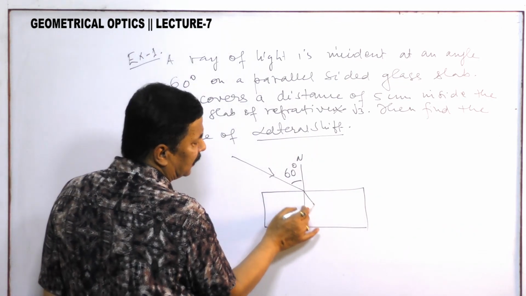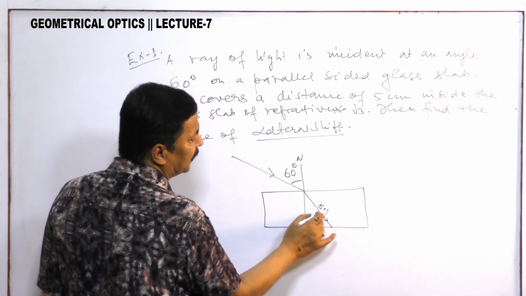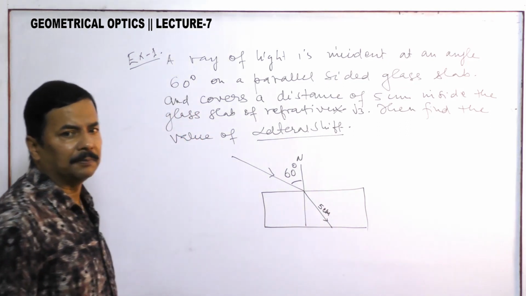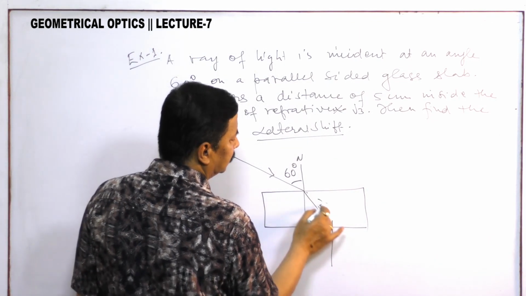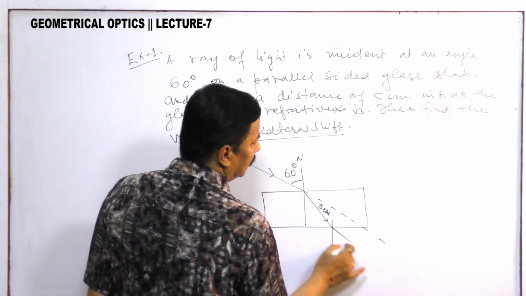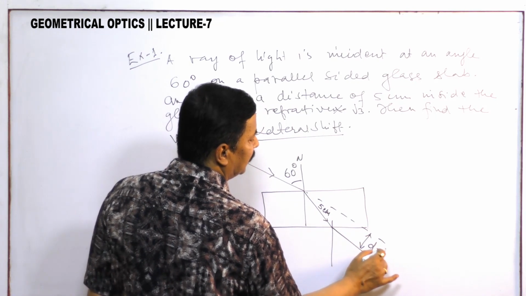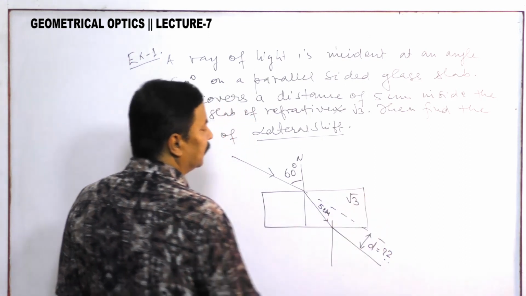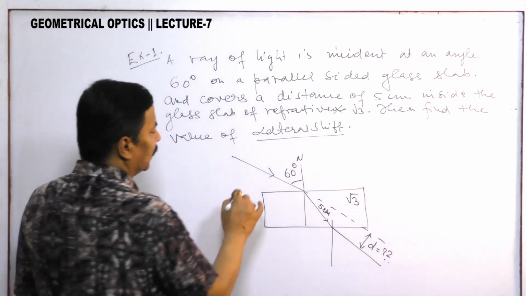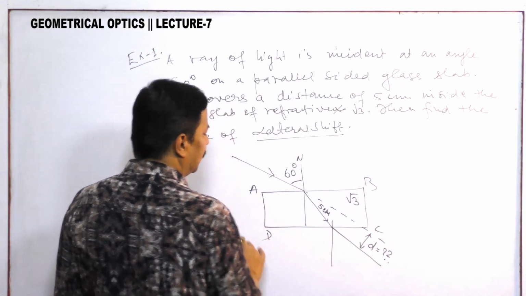After refraction, it covers a distance of 5 centimeter inside the glass slab, and then you have to find D is equal to how much. Here refractive index is given as root 3. A, B, C, capital D.